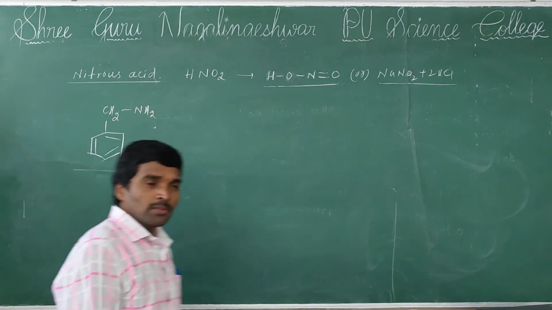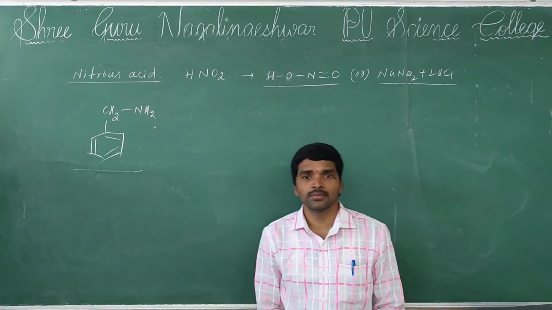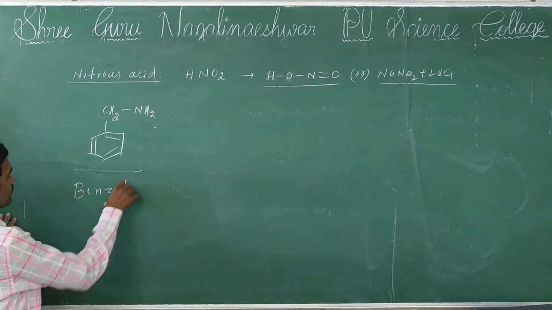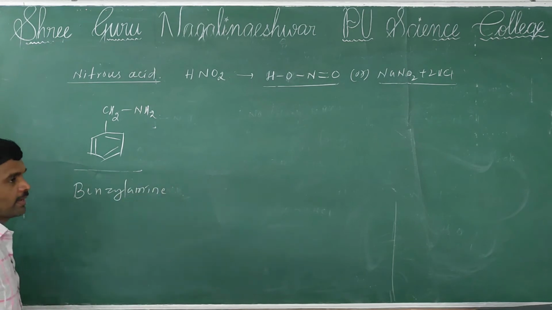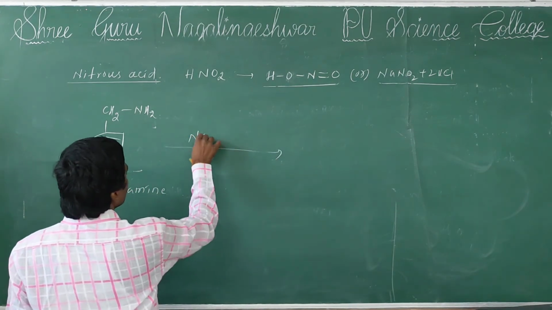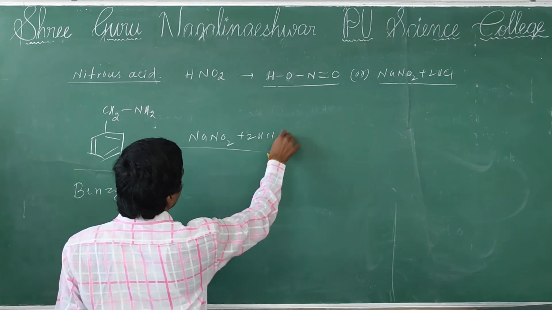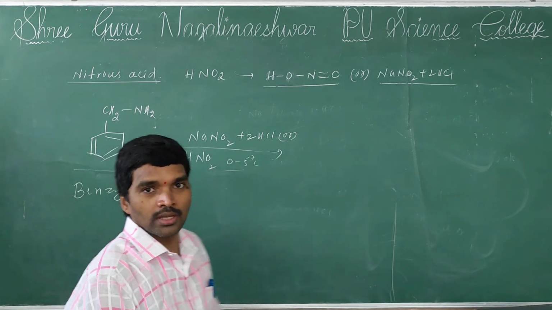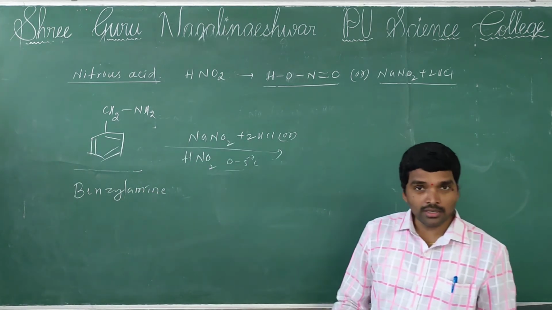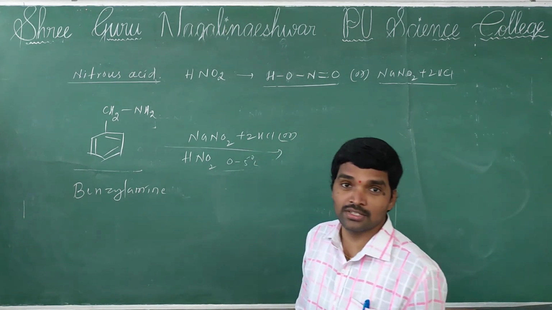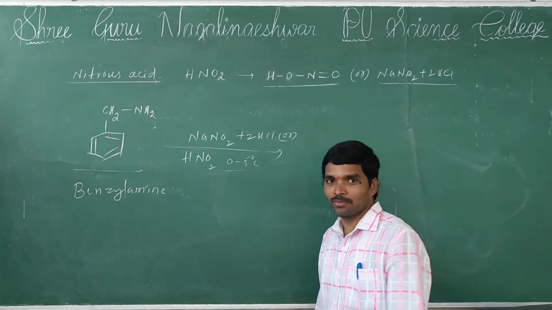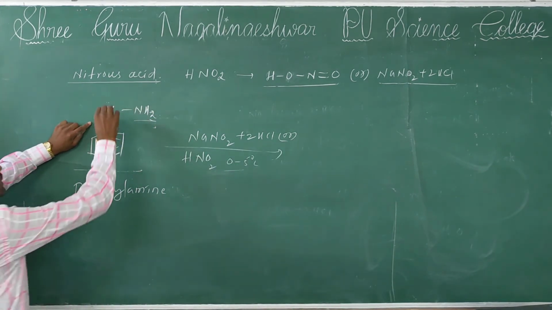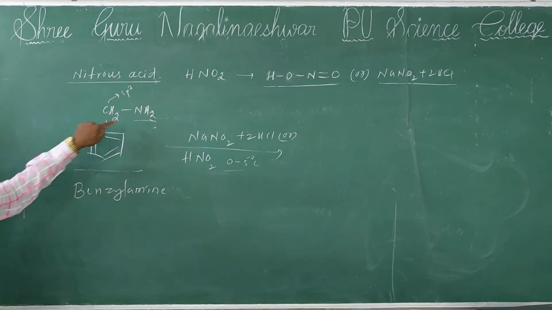Now tell me, does this form alcohol or diazonium group? So very simple. This is benzylamine. This benzylamine reacts with NaNO2 plus 2HCl, or nitrous acid HNO2, at 0 to 5 degrees Celsius. Now tell me, which is formed, alcohol or diazonium group? 100% answer: alcohol only. Why? Because here the amine group is attached to an sp3 hybridized carbon, not directly to the benzene ring.